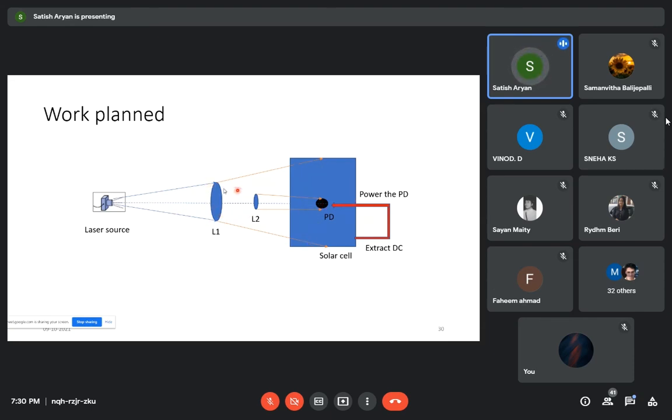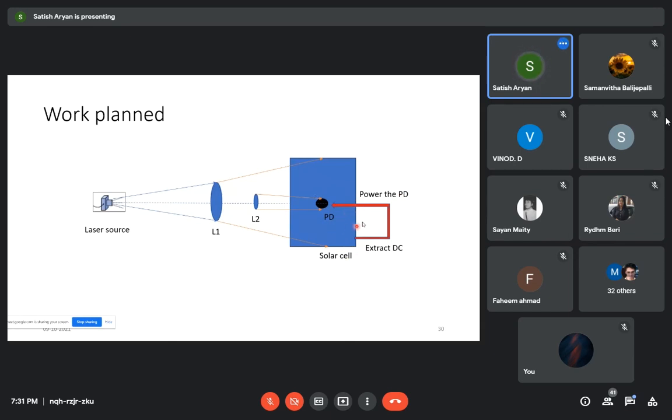And there is one more lens which is focusing towards the photodetector. The solar cell, which is receiving the illumination, will convert the light into an electrical signal. So we can convert it to DC, and this will drive the photodetector, which is a fast responding photodetector.